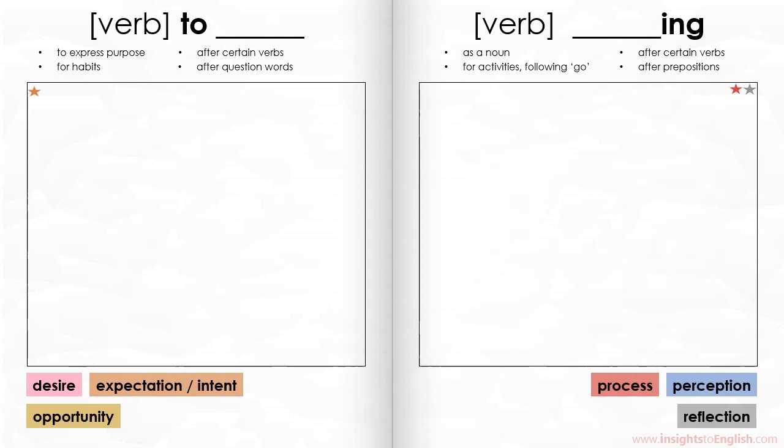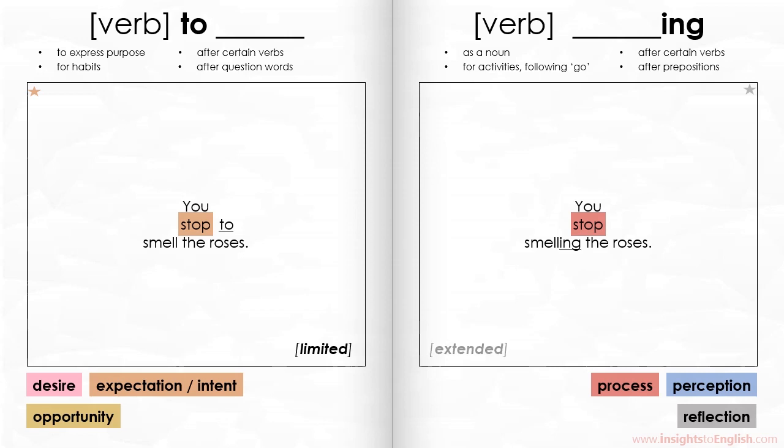Now, you might have noticed some words have been on both the left and the right pages. Words like stop. That's because you might use these words in different ways. For example, if you stop to smell the roses, that shows you intend to smell the flowers. On the other hand, if you stop smelling the roses, that means you finished the process of smelling them. Another way of thinking about it is that smell on the left happens for a short or limited time, but smelling on the right seems to have lasted a bit longer.